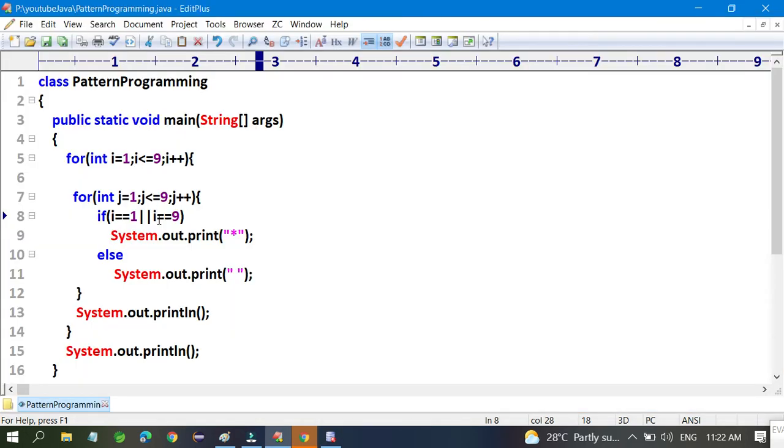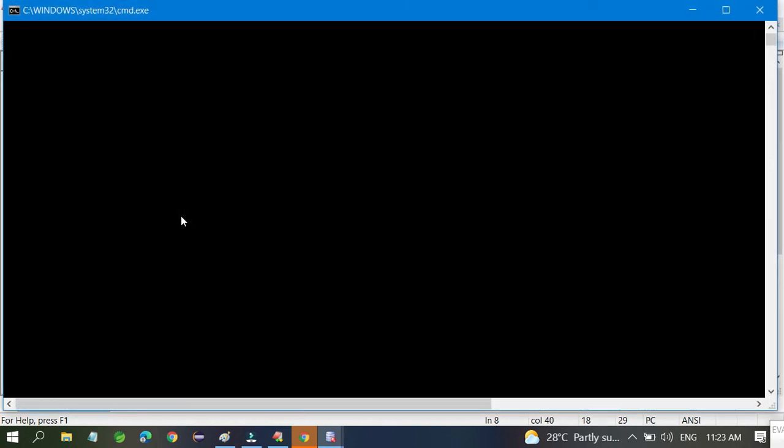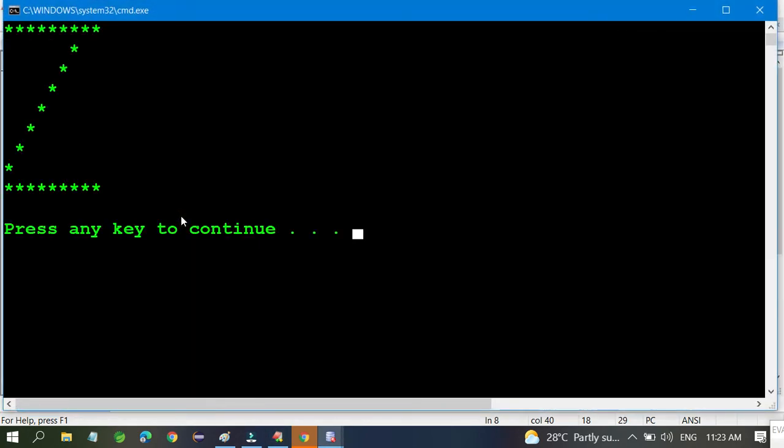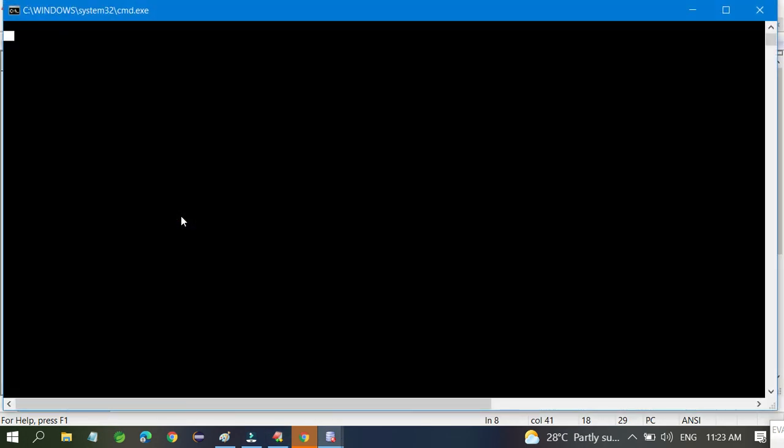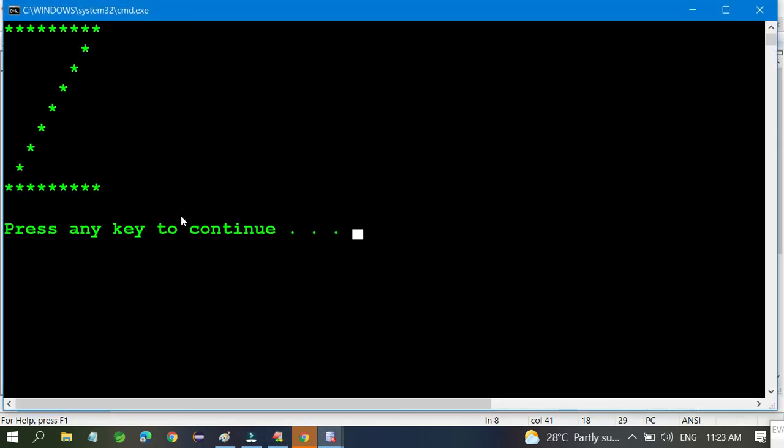You want just the cross line of the secondary diagonal. It is also easy, not a very big thing. You have to write I plus J equal to 10, and you are printing in a very good way. So this is the Z you are able to print.